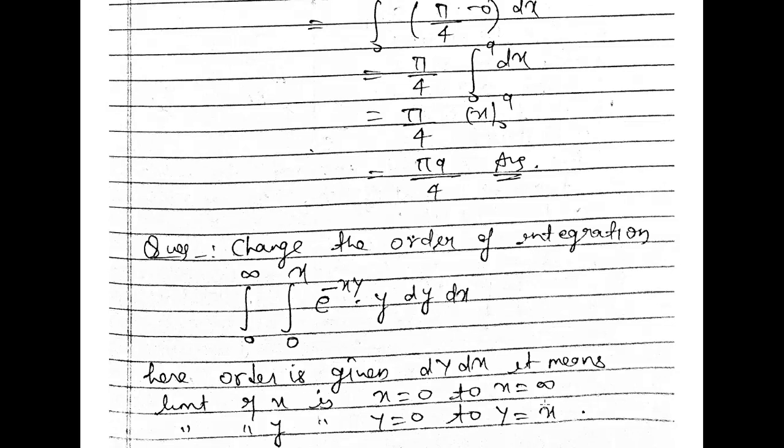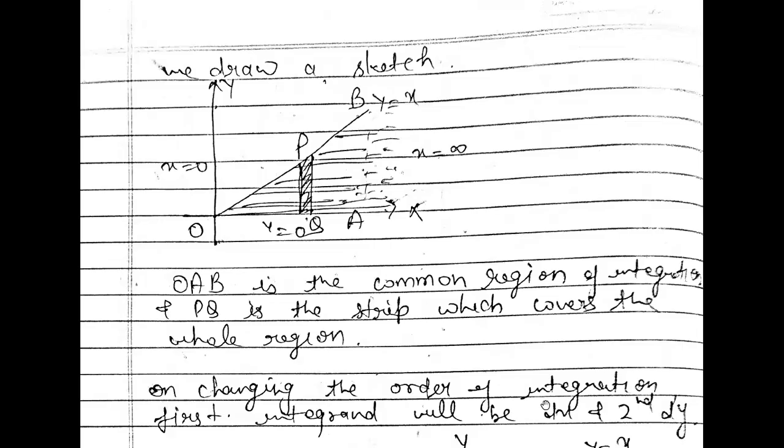So in our first figure, I told you that the y is equal to x line is passing through the origin. So O, P, O, A, B, right? Now the x is equal to 0 line always lies on the y axis, the y is equal to 0 line always lies on the x axis, and there is another one, x is equal to infinity. We know that x moves horizontally, so our infinity part will lie here, in the direction of the x.